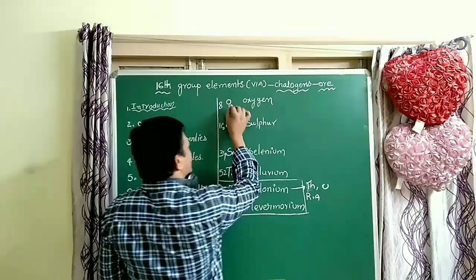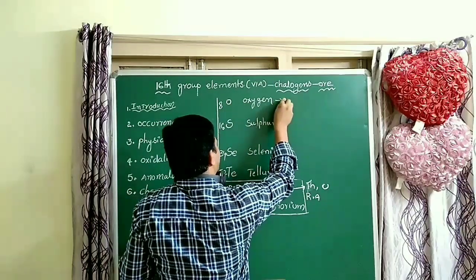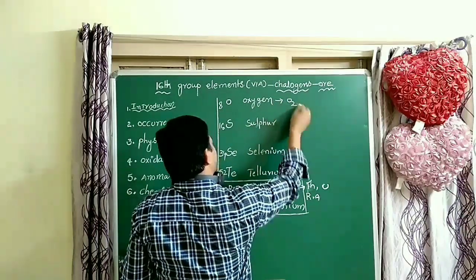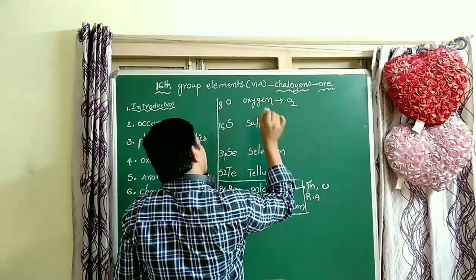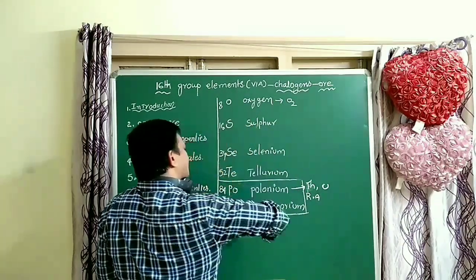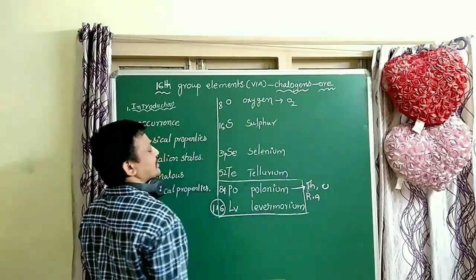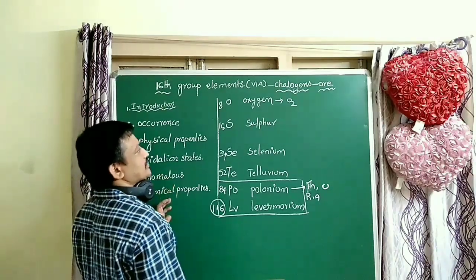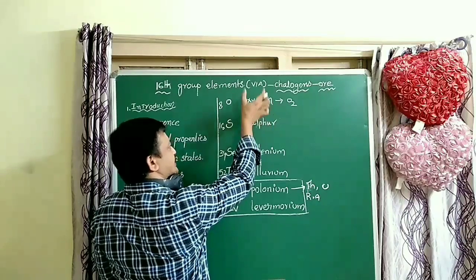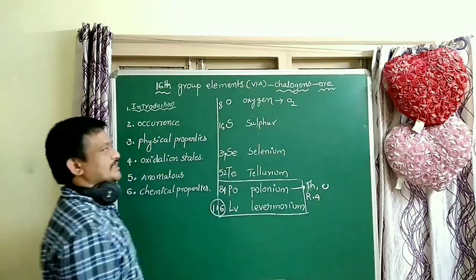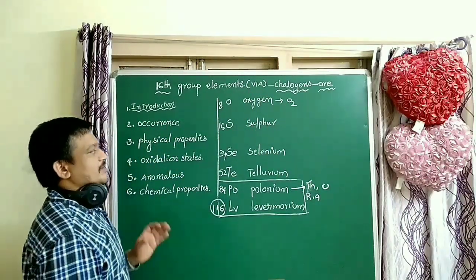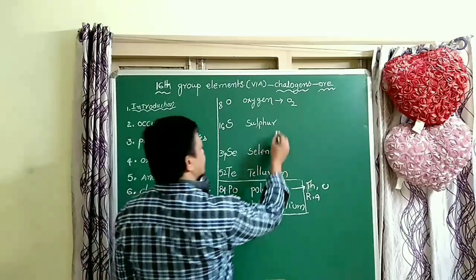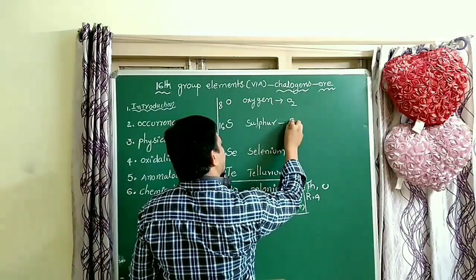Oxygen, O2, is a gas at room temperature and a diatomic element. Remaining all elements are solids. This is the physical state of these elements. O2 is a gas, and remaining elements are solids and octaatomic.